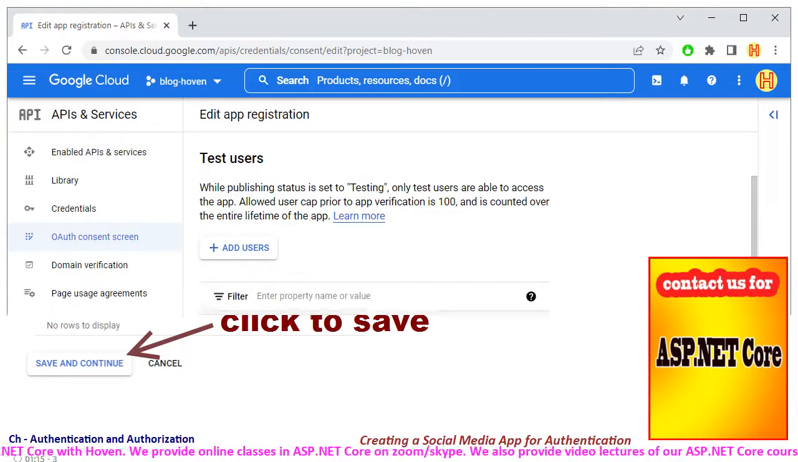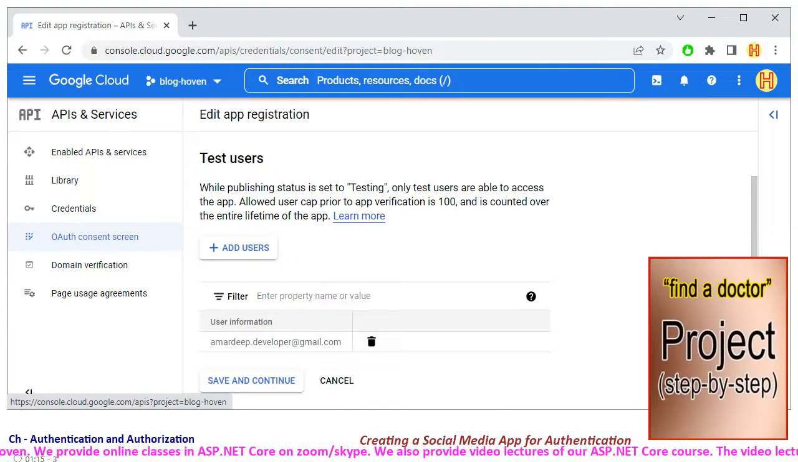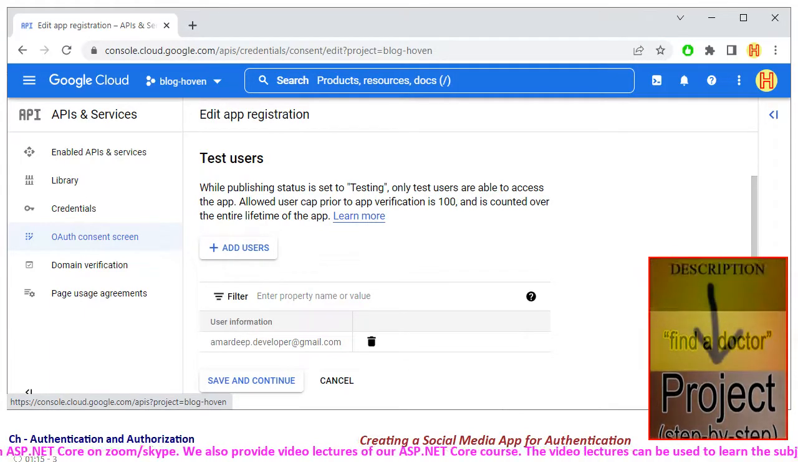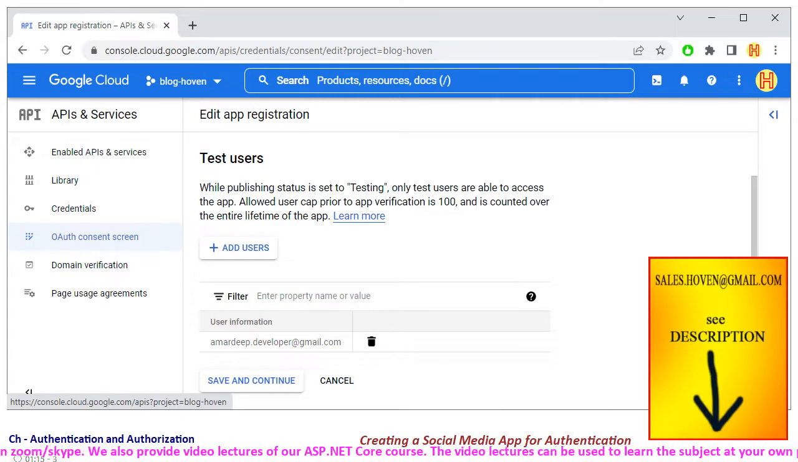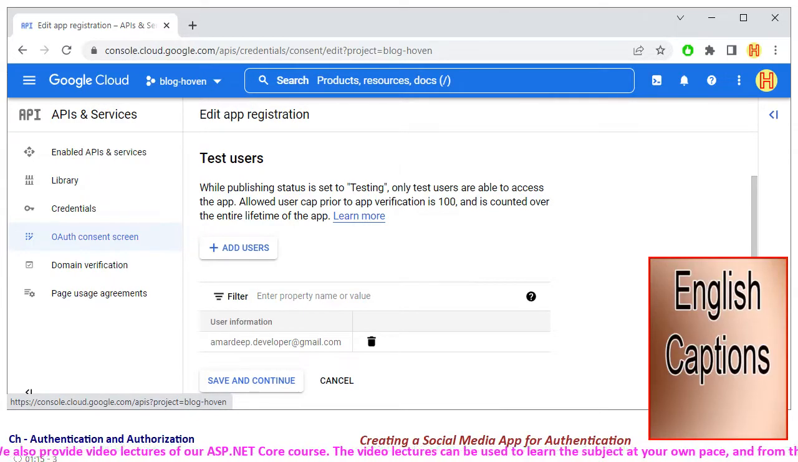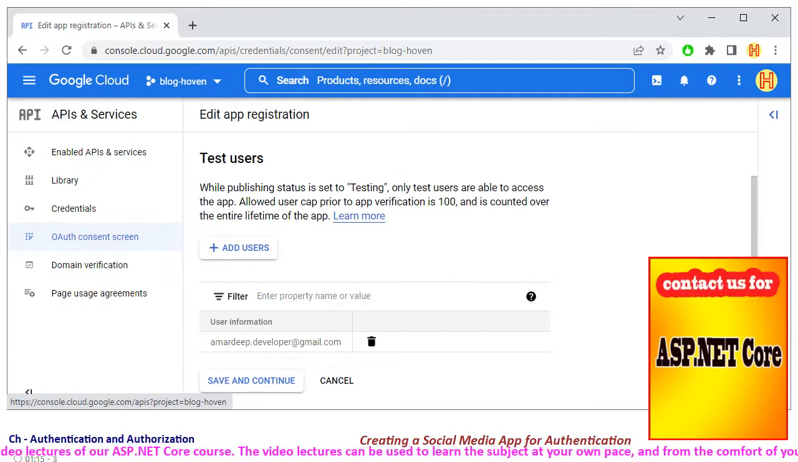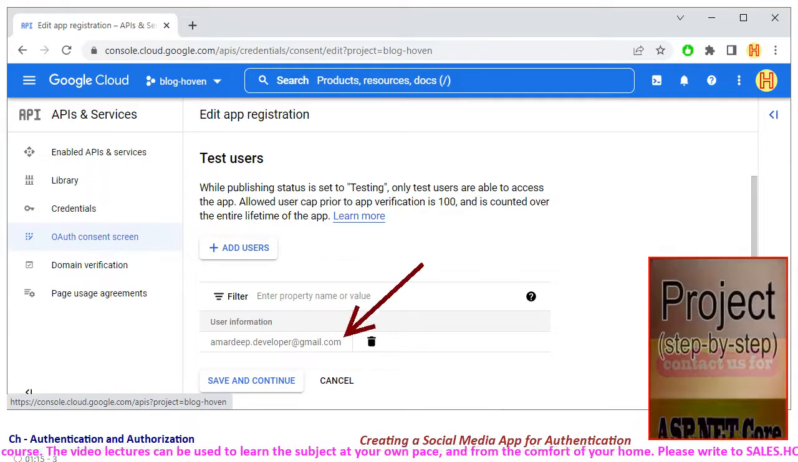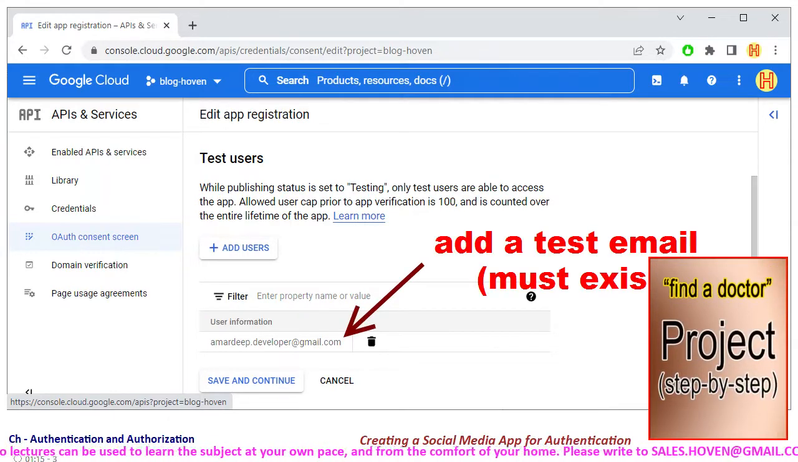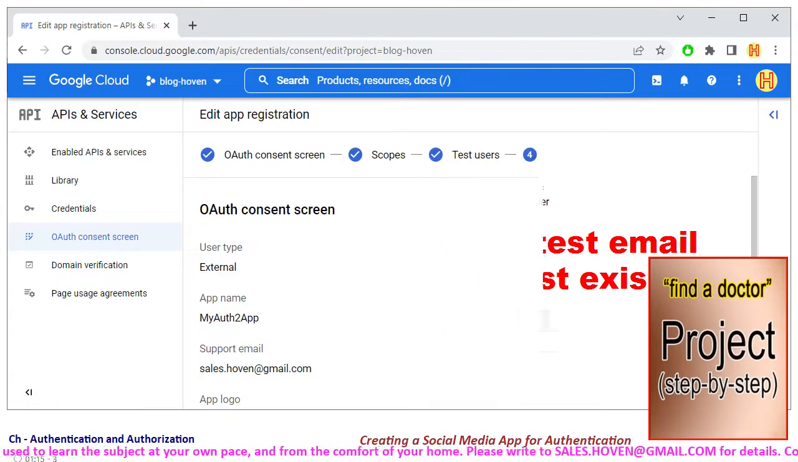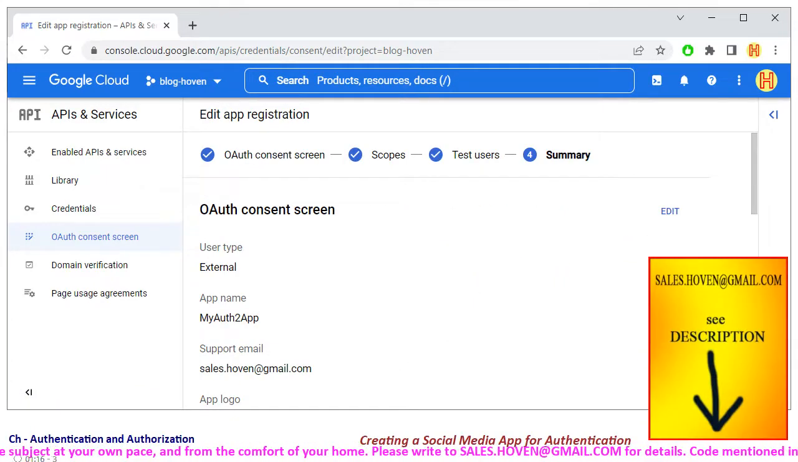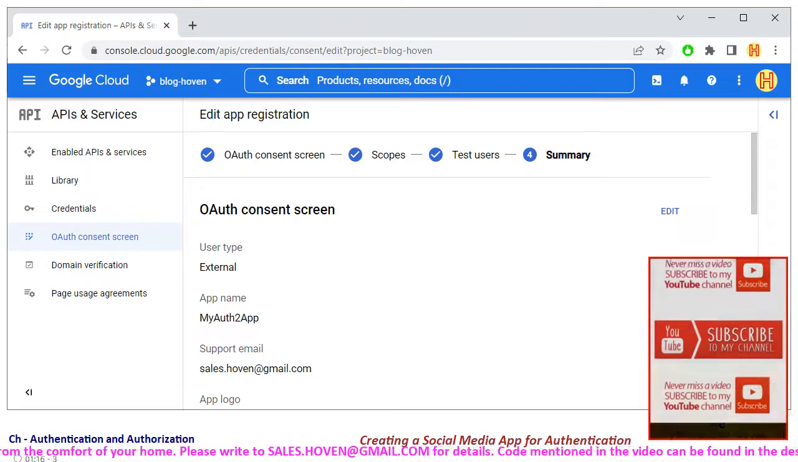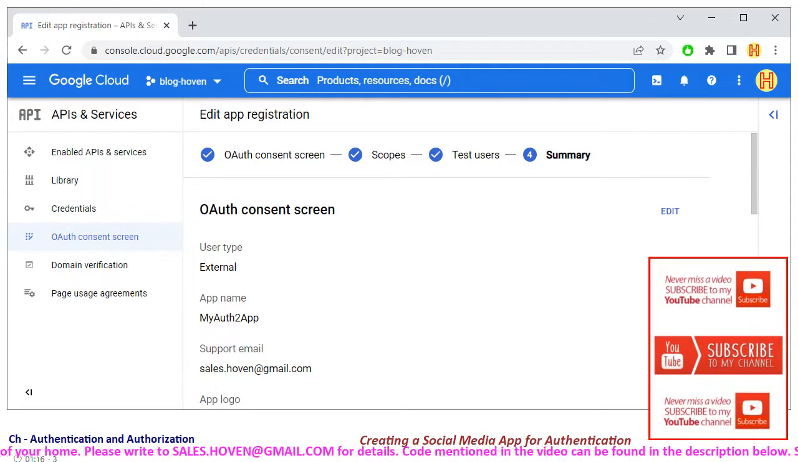After that, a page for adding test users appears. General public cannot authenticate through your app till the time it is published. Hence, we need to specify a few whitelist emails that will be able to authenticate during the testing phase. Add a test email that exists. After that, save and continue. With this, your app registration should be complete. You can review the summary, but you can always come back to make changes whenever required.